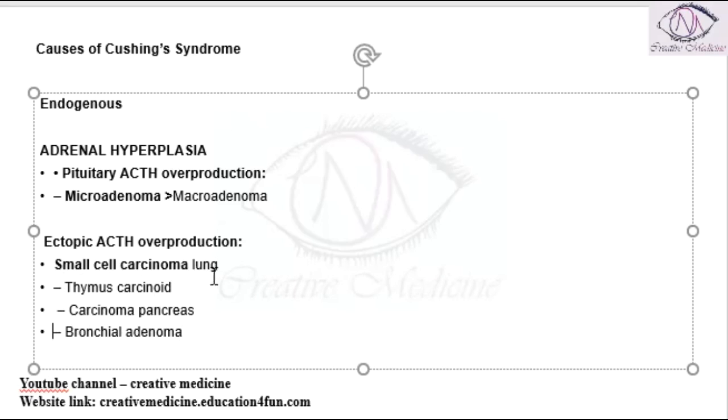So in ectopic ACTH production, that is ACTH production other than from the adrenal gland, we have small cell carcinoma of the lung, thymus carcinoid, carcinoma of pancreas, or bronchial adenoma. All these can produce ectopic ACTH.